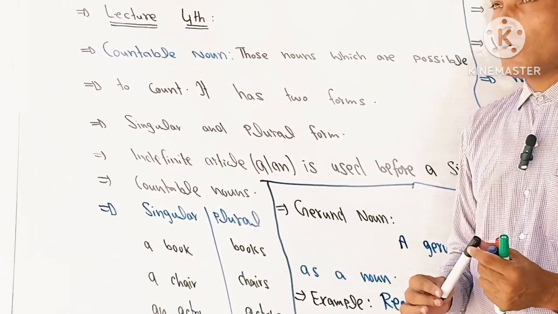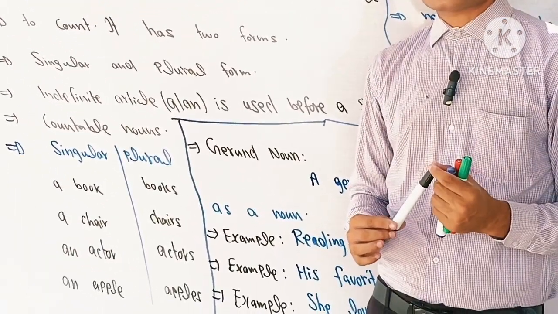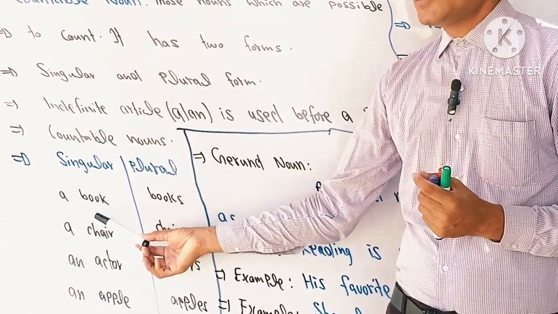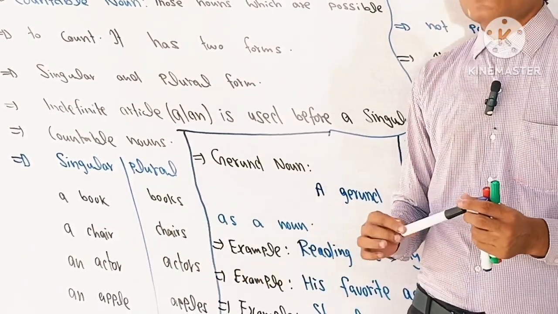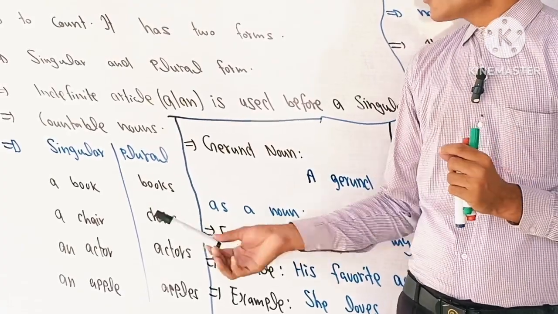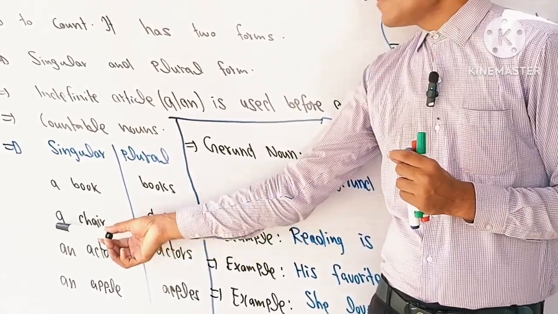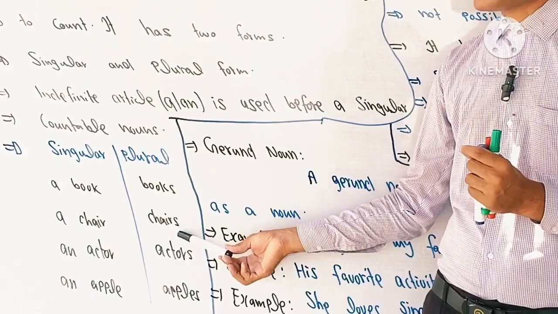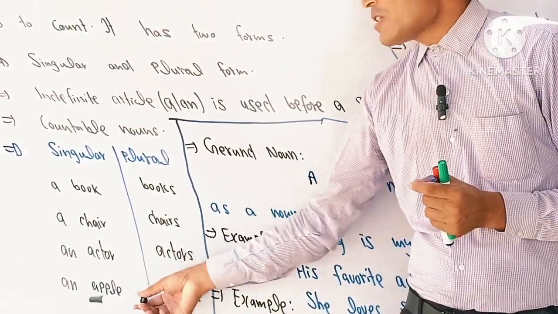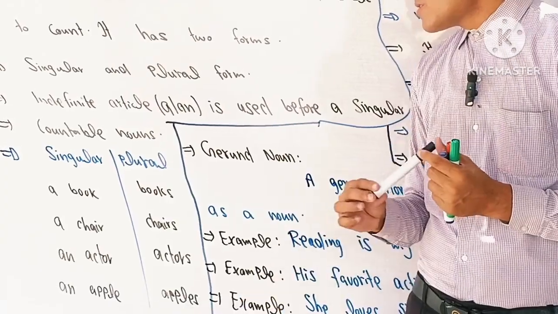Singular, plural. Before singular noun we use article a or an. Here I say a book, and with plural we don't use, before the plural nouns we don't use article a or an. So we may say books, here we say a chair, and here we say chairs. Here we say an actor and we say actors, and here we say an apple, here we say apples.